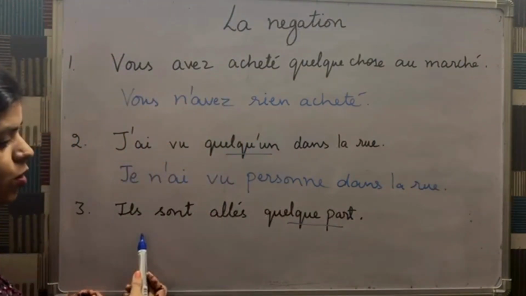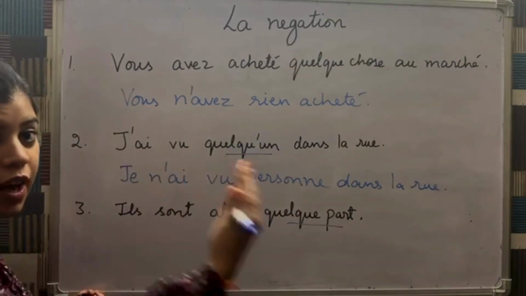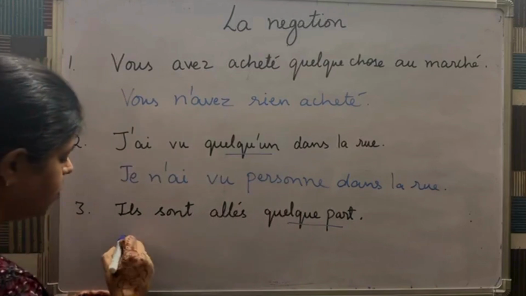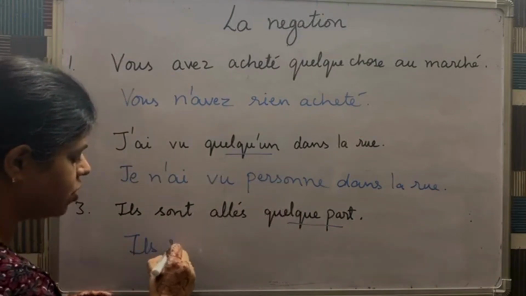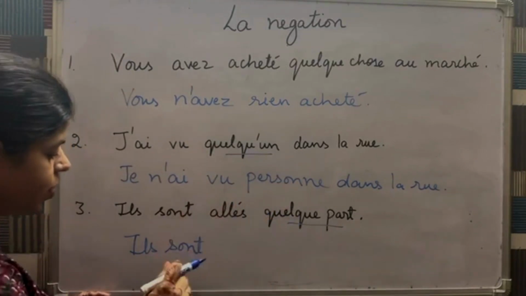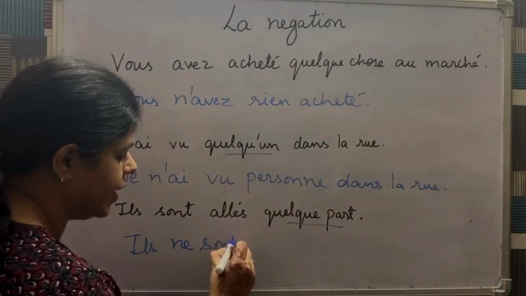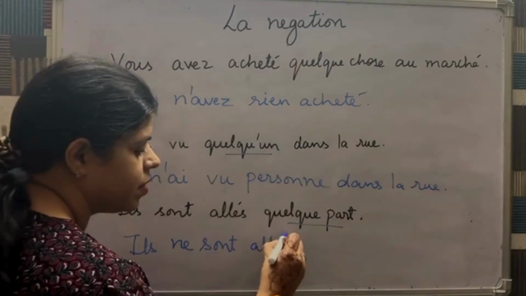In the next sentence also we have quelque part. So because in both of them we use the negative expression after the past participle, here also we'll use the opposite of quelque part, which is nulle part. So it will change to ils ne sont allés nulle part.